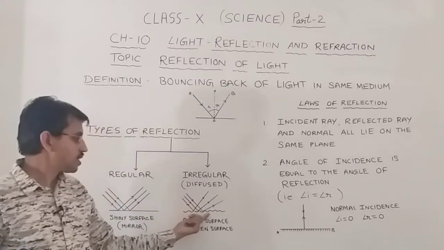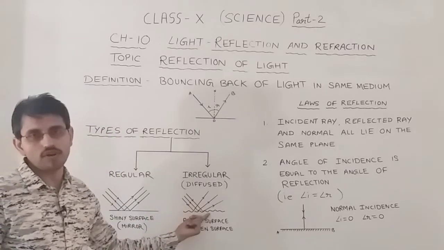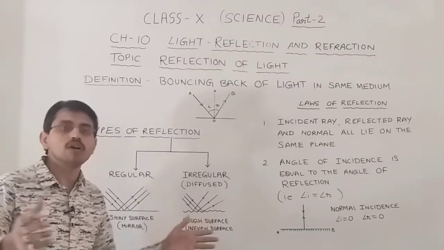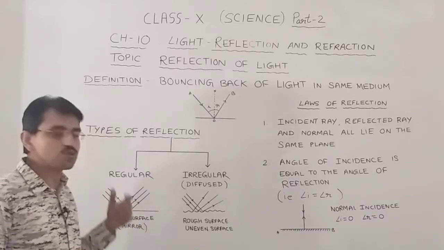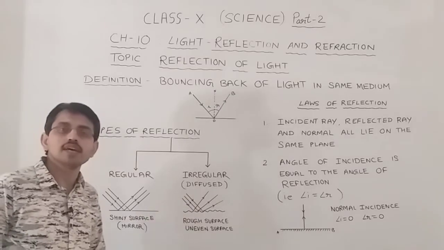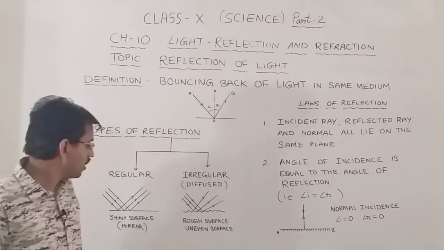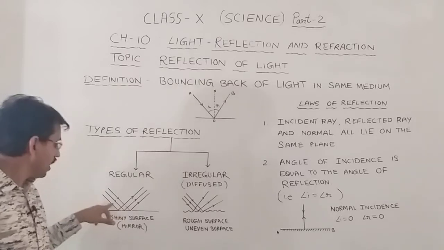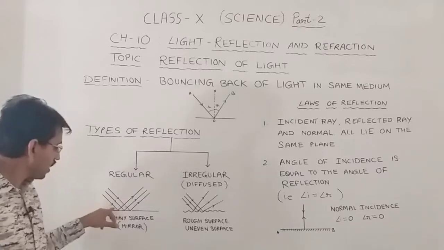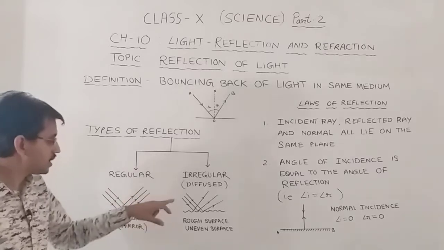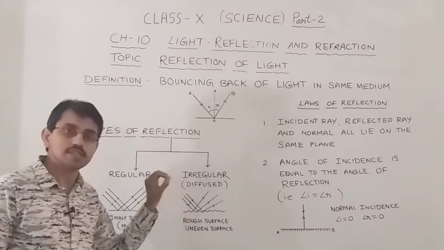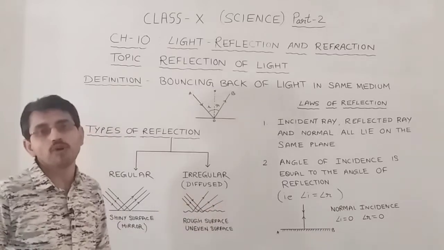Now it seems from this diagram that there is a violation of laws of reflection, but actually it is not so. Laws of reflection are applicable on all types of surfaces, whether they are smooth shiny like mirrors or they are rough or dull. But it seems from this diagram as if the laws are violated over here. This is because for every angle of incidence the angle of reflection is the same, but in this type of surface the angle of incidence is not the same at every point.